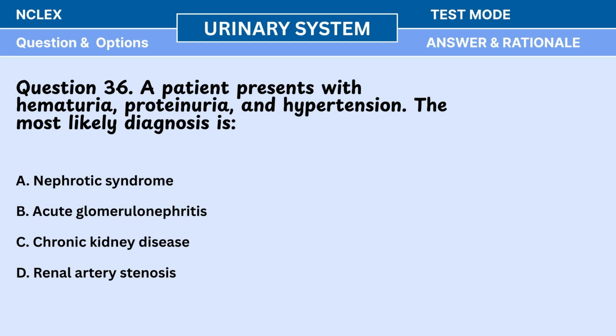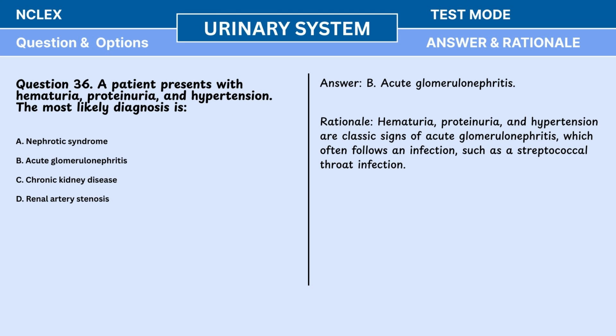Question 36. A patient presents with hematuria, proteinuria, and hypertension. The most likely diagnosis is A. Nephrotic syndrome, B. Acute glomerulonephritis, C. Chronic kidney disease, D. Renal artery stenosis. Answer: B. Acute glomerulonephritis. Rationale: hematuria, proteinuria, and hypertension are classic signs of acute glomerulonephritis, which often follows an infection, such as a streptococcal throat infection.